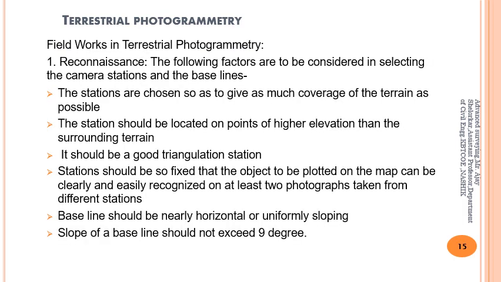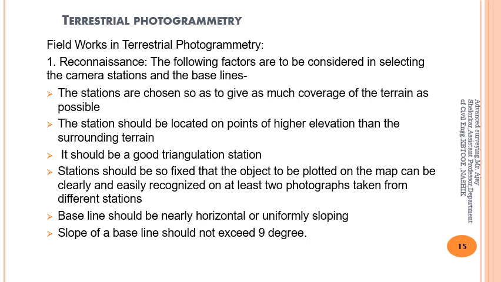Then the field work in terrestrial photogrammetry is divided into three parts: one is reconnaissance, another is triangulation, and third is camera work. In reconnaissance, the following factors are to be considered in selecting the camera stations and baselines. The stations are chosen so as to give as much coverage of the terrain as possible. The station should be located on points of higher elevation than the surrounding terrain.